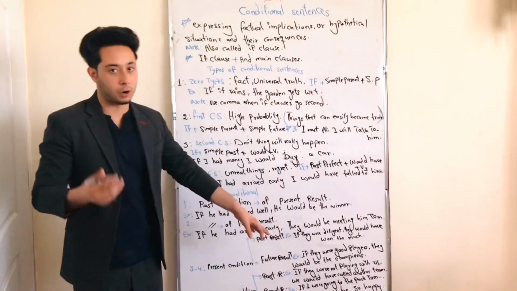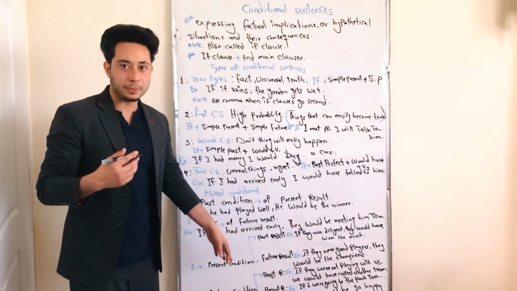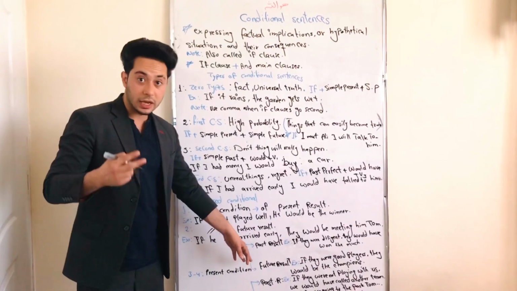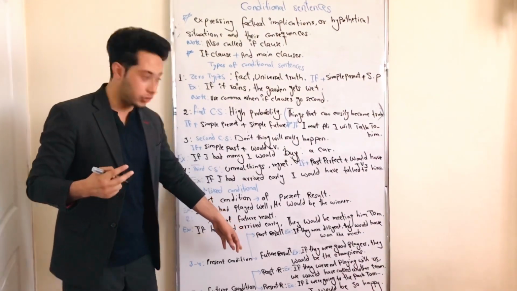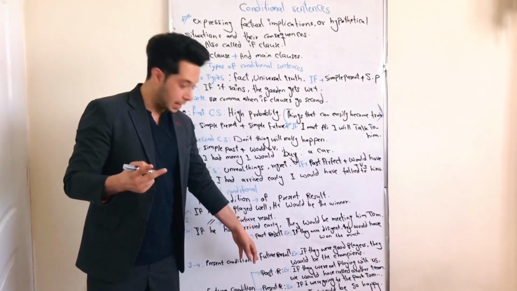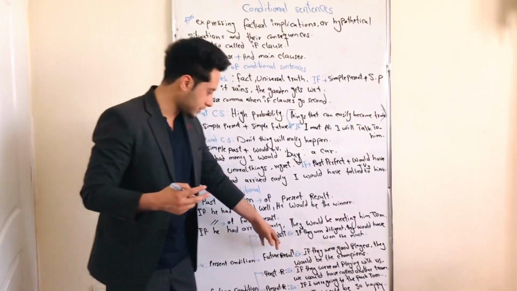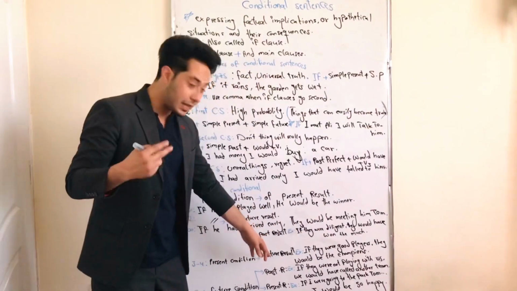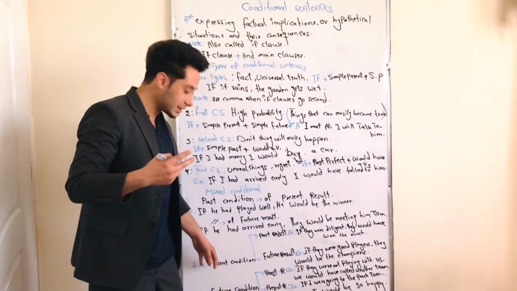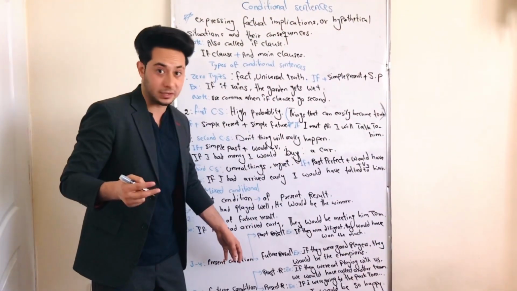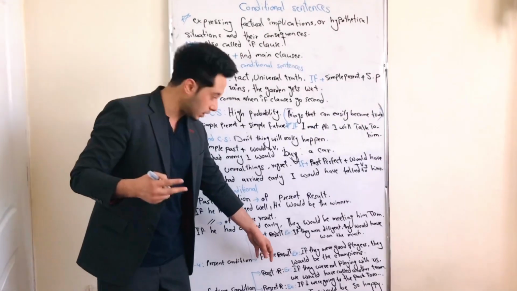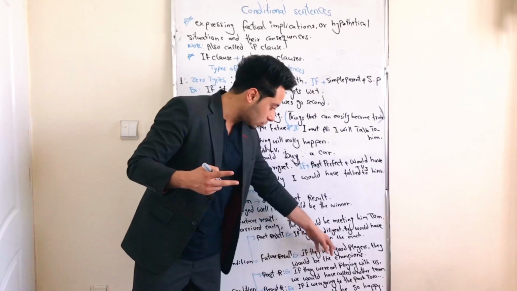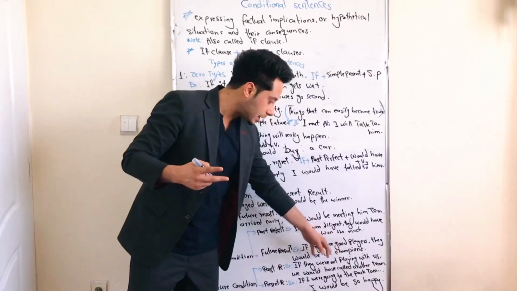And the second mixed conditional sentence is called present conditional. The present conditional can give 2 kinds of results. The first result is in present, and the second result is in the future. For example, if they were the legend, they would have won the match. And if we are using present condition in a mixed conditional sentence to give a future meaning, we can have an example like this one. If they were good players, they would be the champions.